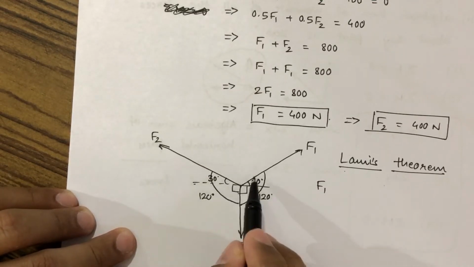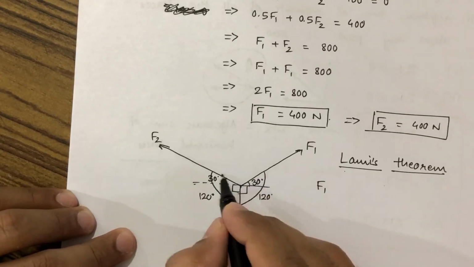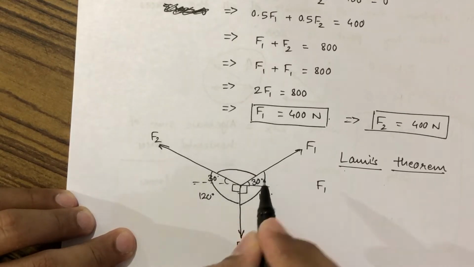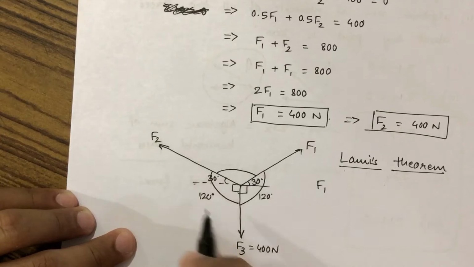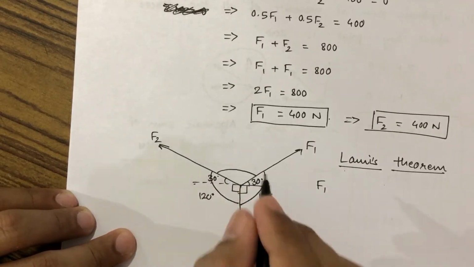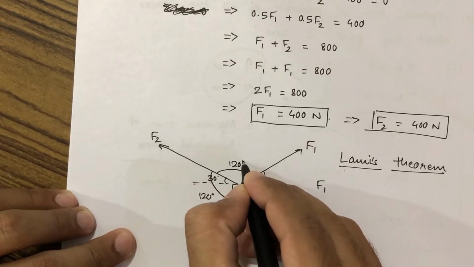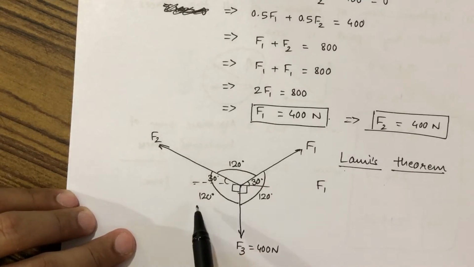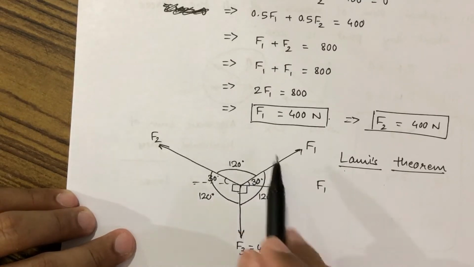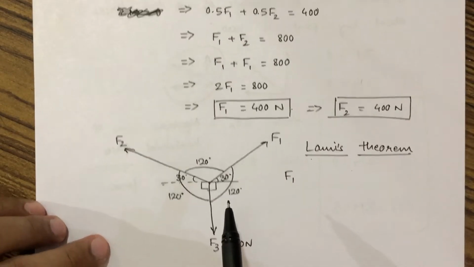And the remaining angle will be what? This remaining angle should also be 120 degrees, as the total circle should be 360 degrees. So this angle should also be 120 degrees. So 120 plus 120 plus 120 will total up to 360 degrees.